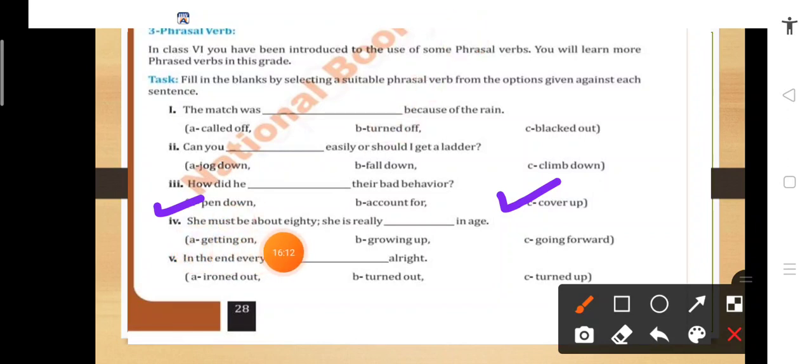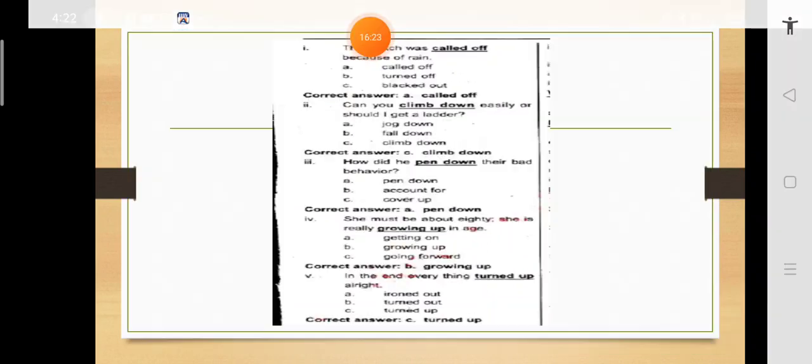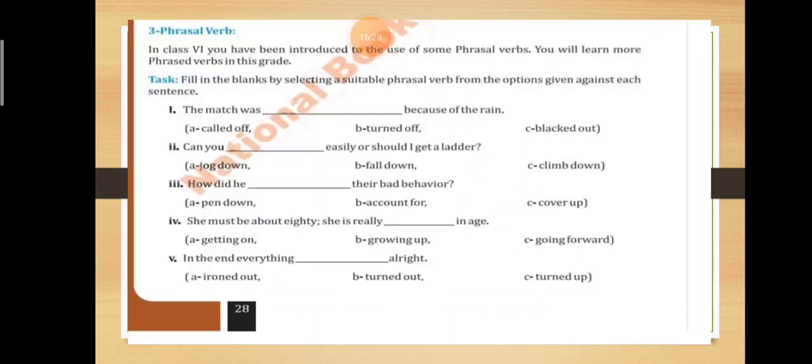Fourth one, she must be about 80. She is really dash in age. Getting on, growing up, going forward. So the answer is growing up. बड़े होने को कहते हैं growing up. तो वो अब 80 years की हैं. She is really growing up in her age.